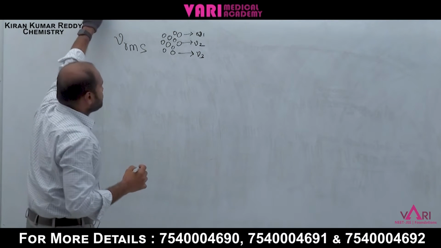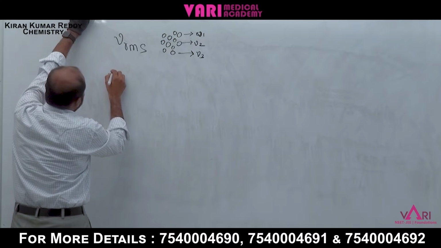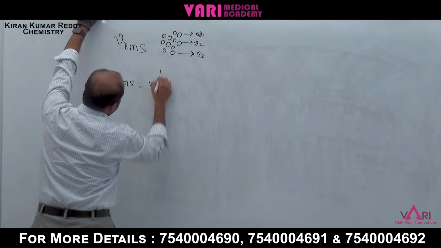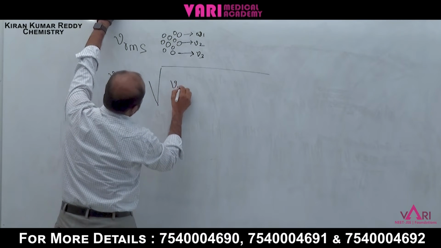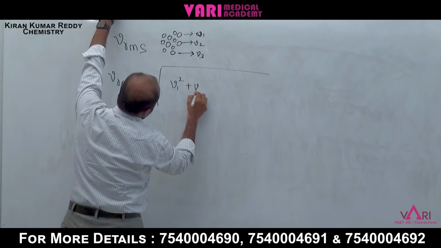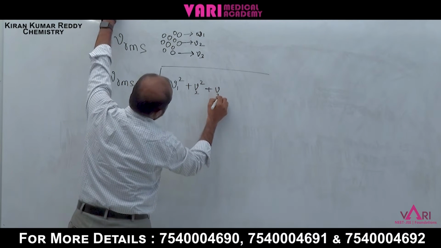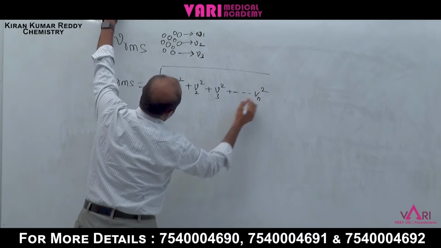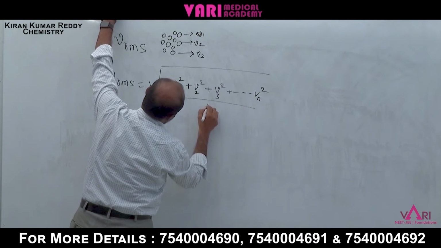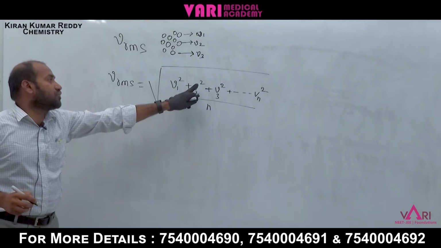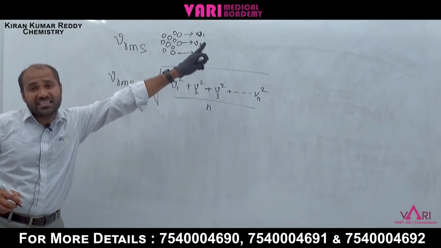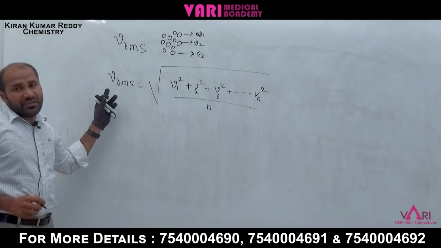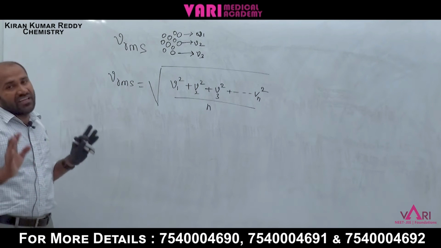Now write VRMS, root mean square velocity, that is equal to under root V1 square plus V2 square plus V3 square plus and so on up to Vn square, by n. This is the VRMS, root mean square velocity.